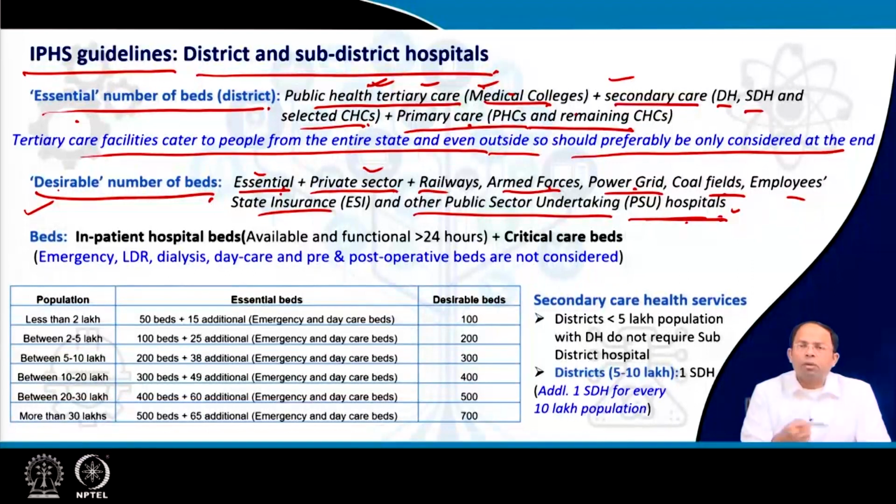So that is how, when government should plan for the number of beds that should be provided, it should spread it out among these sorts of facilities, and we can add the private sector and all the other hospital beds, and see how much we are able to reach the desired number of facilities. If not, then we can also facilitate development of other private sector hospitals or health centers or polyclinics and so on.